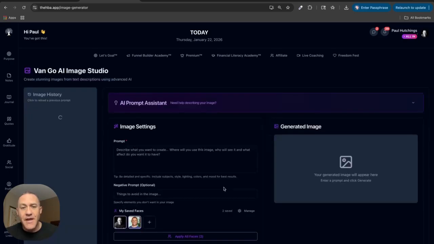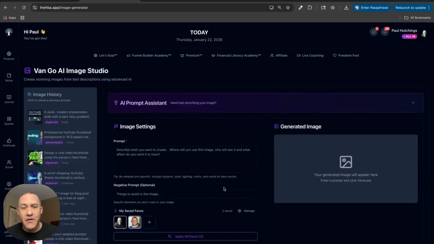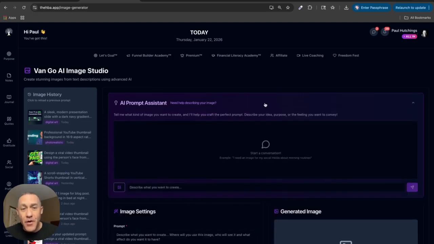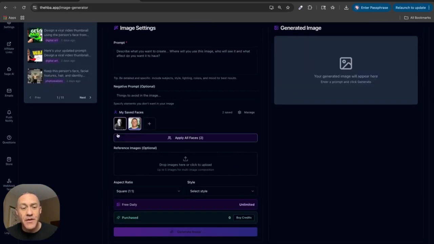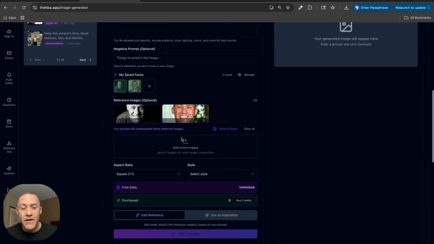The next tool is called Gogh AI Image Studio, and this is one of my favorite tools. It gives you the ability to create stunning images and graphics for all of your marketing. We have an AI prompt assistant that will help you craft prompts to create the best images for your marketing. We have the ability to save your headshots here so that you can apply them when you're creating images to use your face in the variety of images that you'll create.